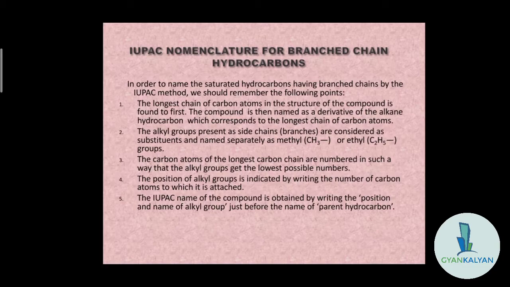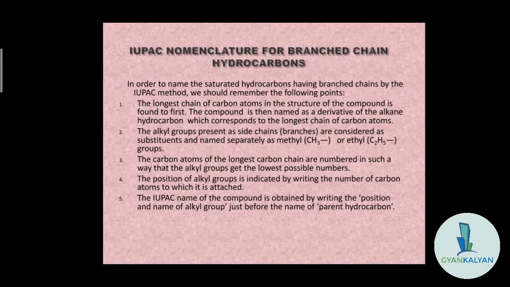First of all, we have to find the longest chain in the structure of the compound. Then the compound will be named as a derivative of the alkane hydrocarbon, which corresponds to the longest chain of carbon atoms. Then we will find the alkyl groups that are present there. The alkyl groups present as side chains are considered as substituents and named separately. अगर methyl present हो तो methyl, ethyl हो तो ethyl, propyl, butyl, whatever it is.